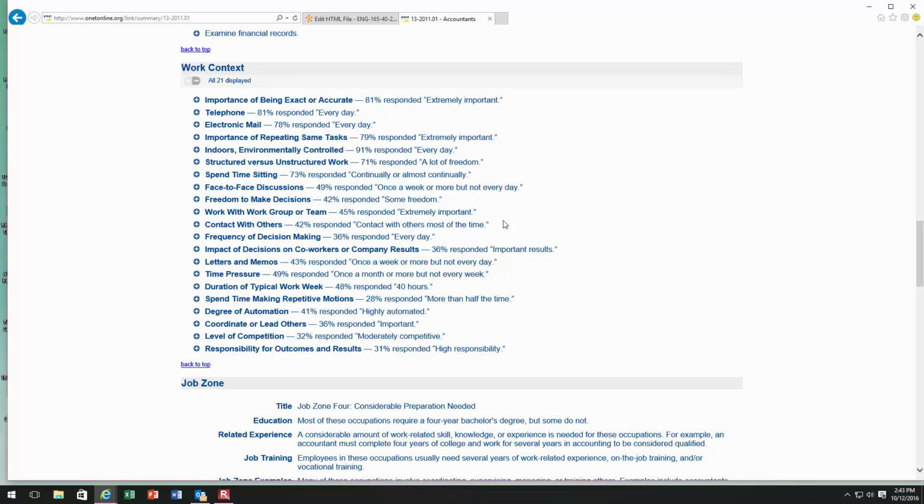So let's say, for example, in your semi-formal report, in your introduction, under that industry background section, you have your paragraphs where you're telling us about the industry, and then you have your graphic. Like I said, your graphic can be a table. And let's just say you want to find everything that is 80% or higher. Okay, your work context 80% or higher. All you would need to do then is pull out everything that is 80% or higher from this section and create a table. Okay, that's all you would need to do, and that would qualify as your graphic. So that makes your life that much easier.